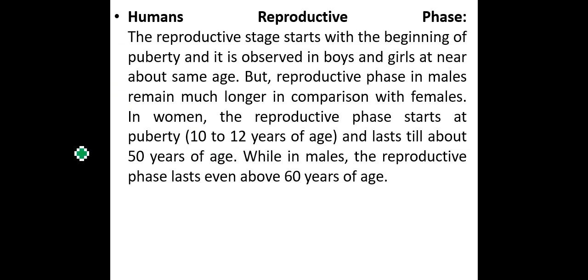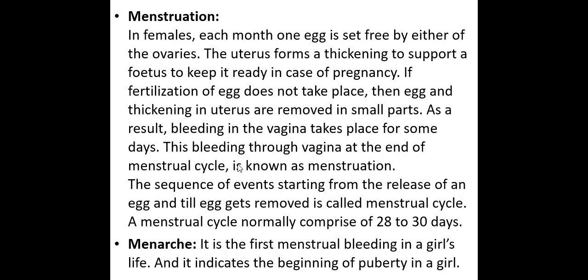From age 10 to 12, and till 15 years of age, these reproductive phases take place. In menstruation, in the case of the female body, there is a period in each month.